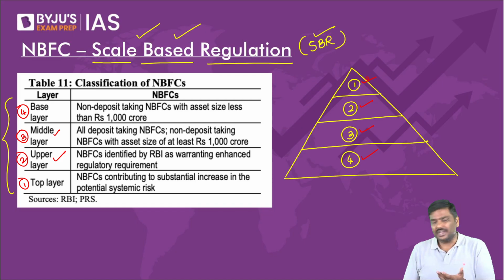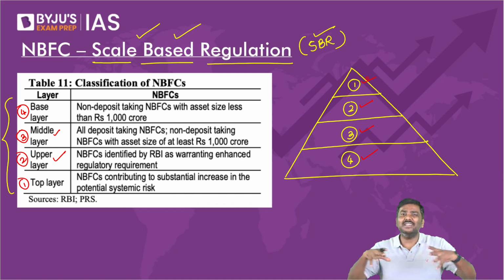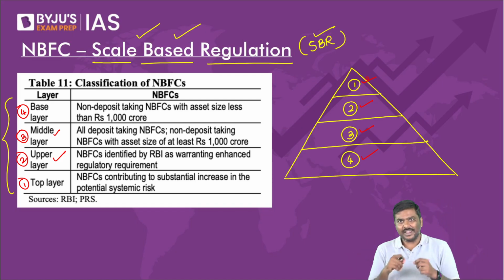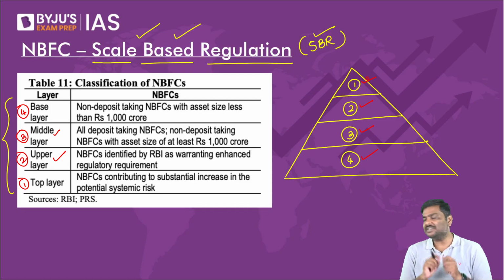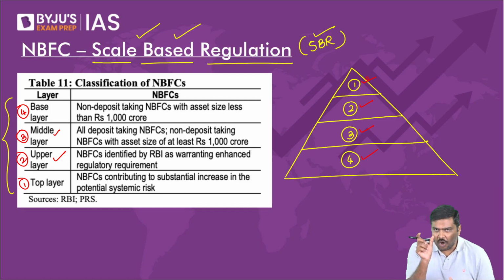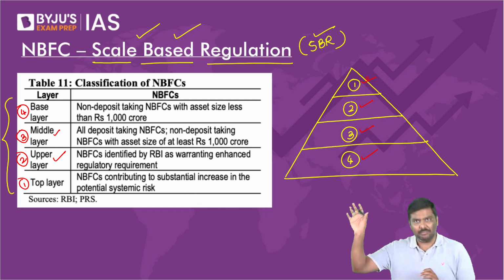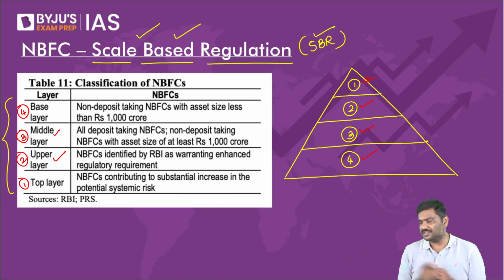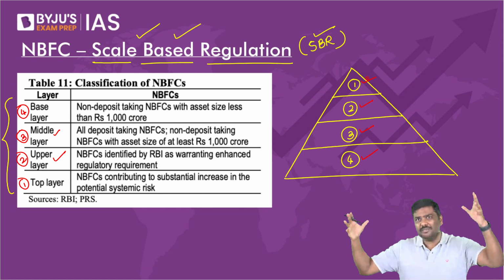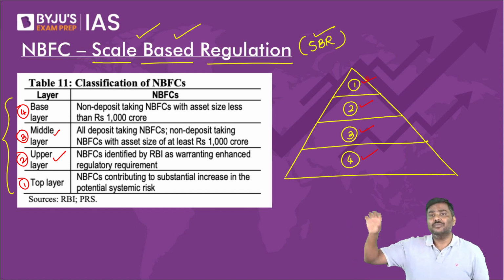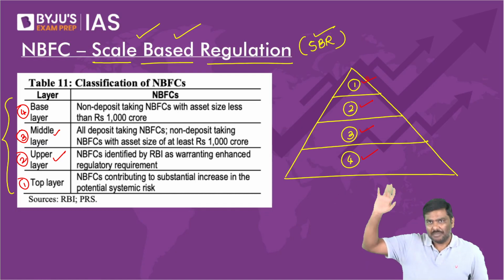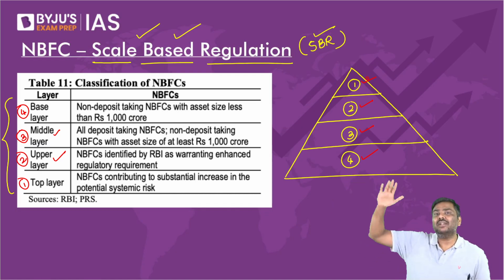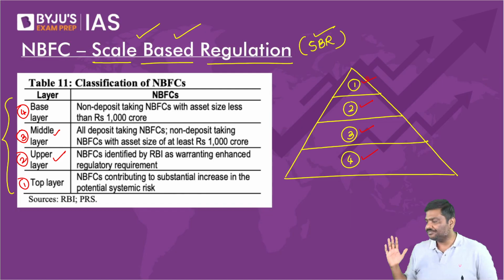Now, what is the logic? Why has RBI classified these NBFCs like this? Is there any reason behind it? RBI says the largest NBFCs, the top 10 to 25 NBFCs. Please tell me, if these very big NBFCs fail or collapse, will it have a larger impact on the financial market or not?